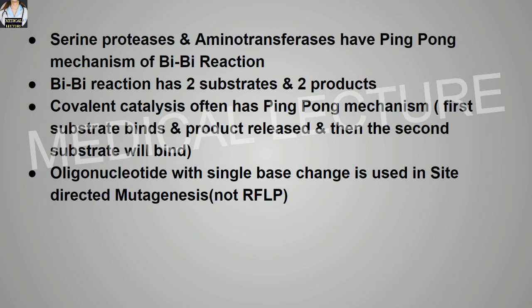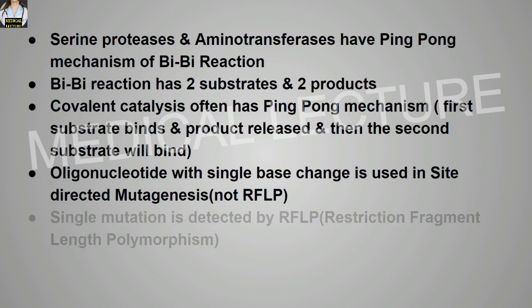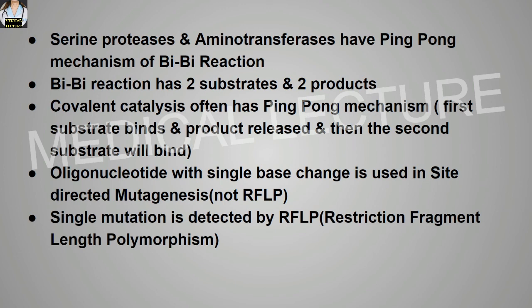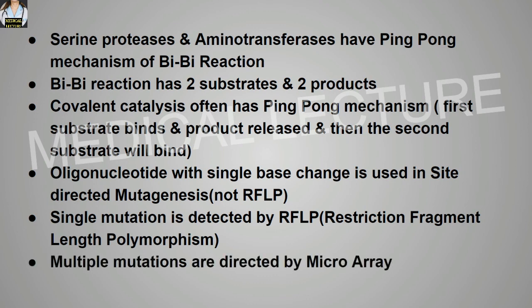Oligonucleotide with single base change is used in site-directed mutagenesis, not the restriction fragment length polymorphism. A single mutation is detected by the RFLP. Multiple mutations are detected by the microarray.